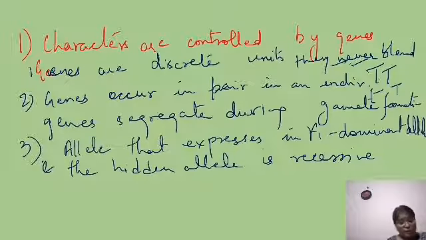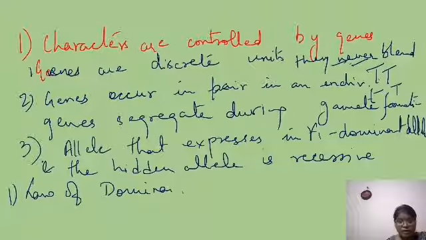What was Mendel's first law? Don't forget. Many times questions are asked and students don't know which is the first law. The first law is the law of dominance. What does this law say?